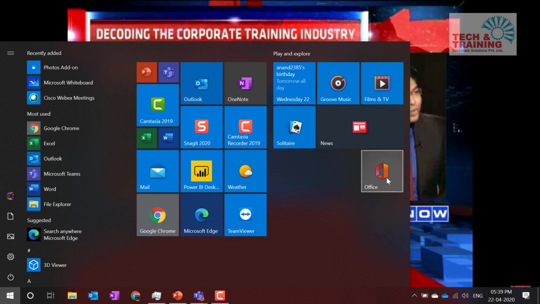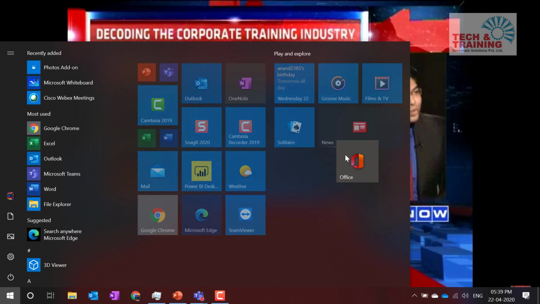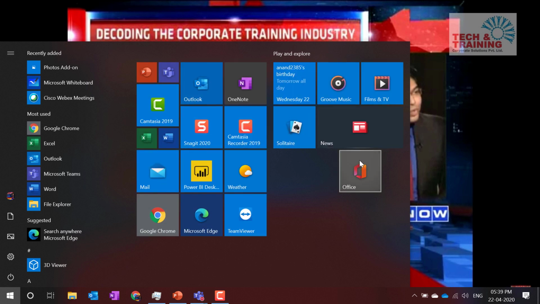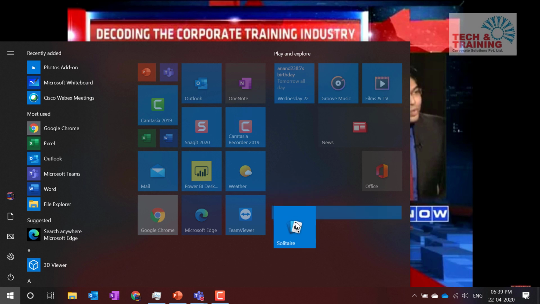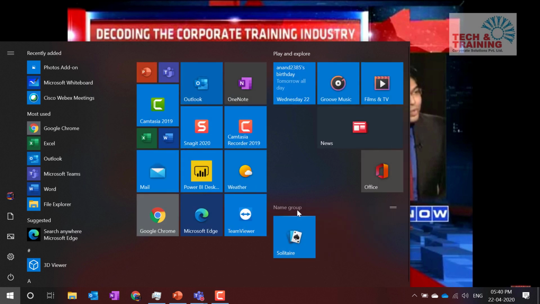Here, you can rearrange these icons on this Windows panel as and when you need. So let's say I would like to put it in the previous group, or all the games that I play, I would want them to be in a separate group. So see, when I drag this here, I see a blue line. That means it's nothing but a group, and I can even name that group games.